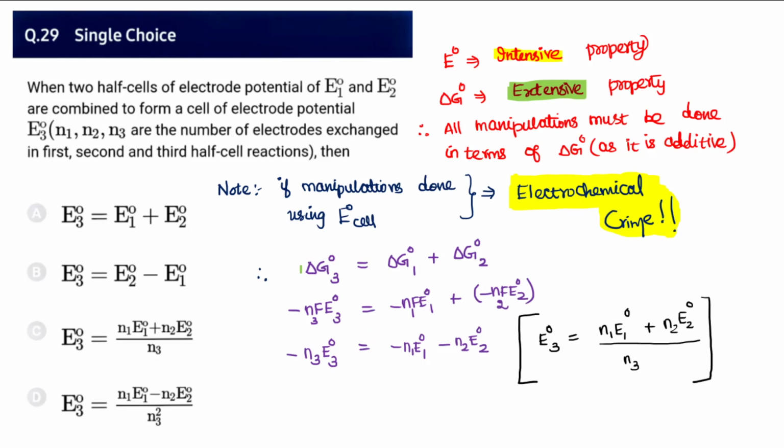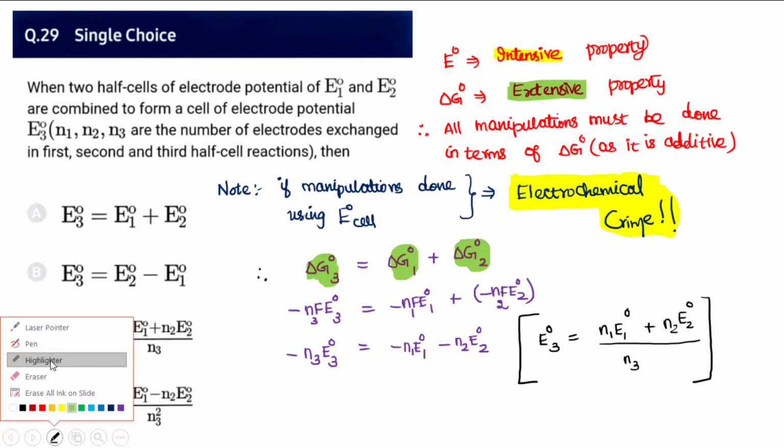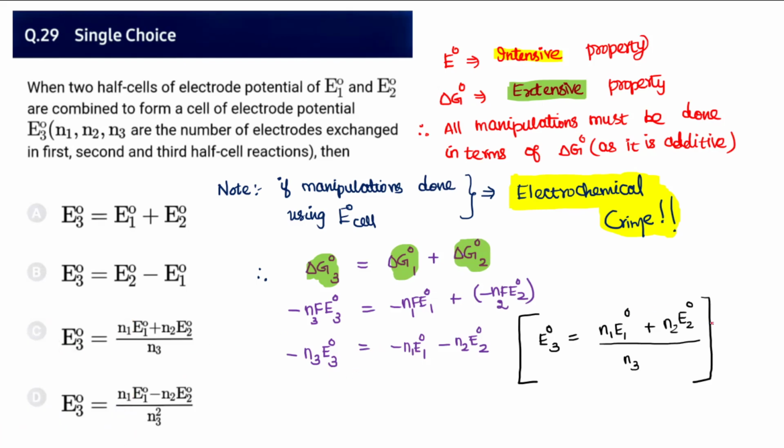Make sure you do not commit any electrochemical crime when this type of question turns up next time. Being additive in nature, delta G naught 3 equals delta G naught 1 plus delta G naught 2. Then substituting delta G equal to minus nFE, we arrive at this particular result, where option C is found.